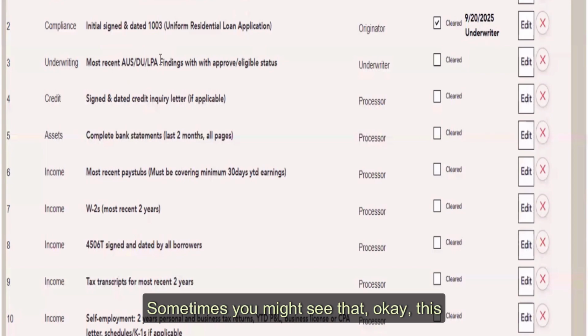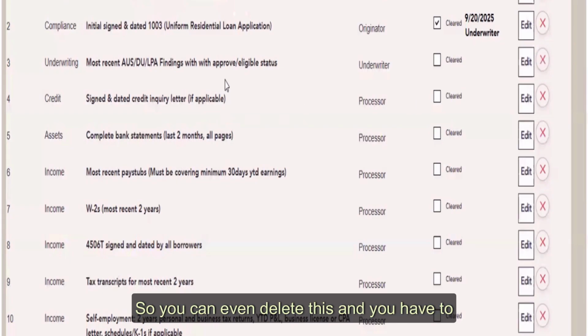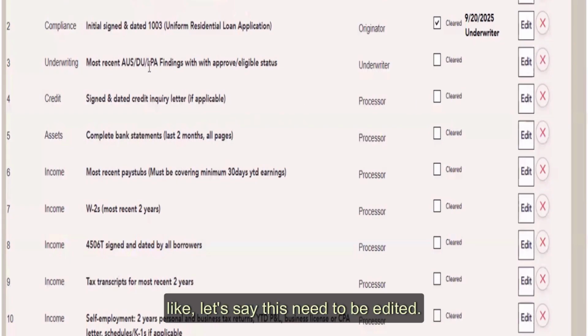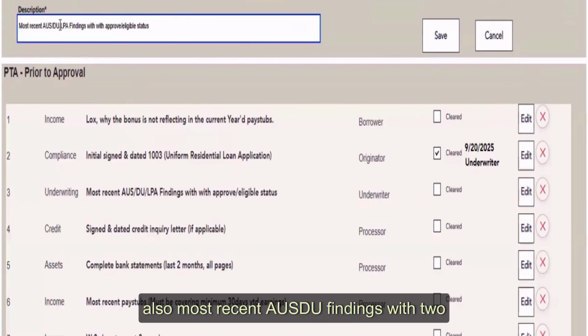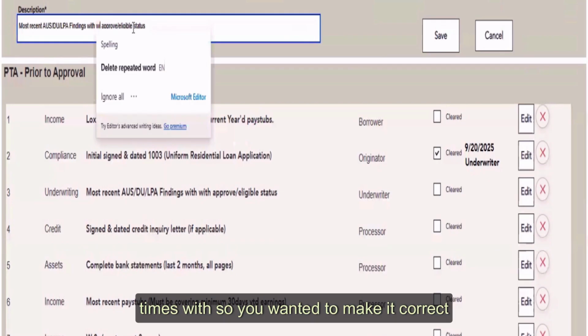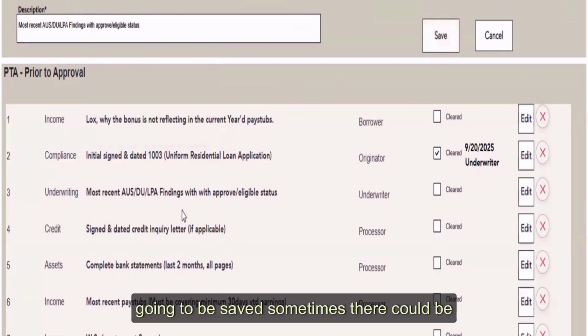Sometimes you might see that this condition is default but not required in my loan, does not apply. So you can even delete this. Or let's say this needs to be edited. It is a default, most recent AUS DU findings, but you wanted it run only by the underwriter, so you can edit this also, make it correct, and then save it, and this is how it is going to be saved.